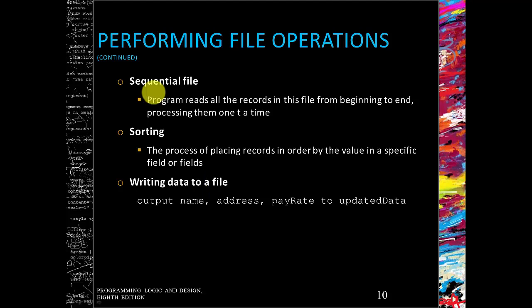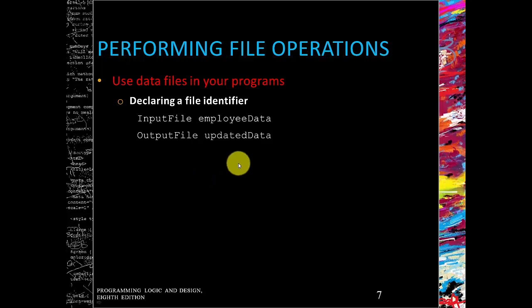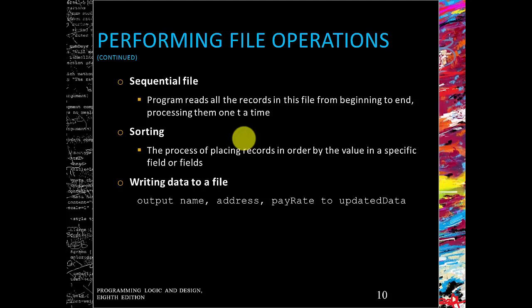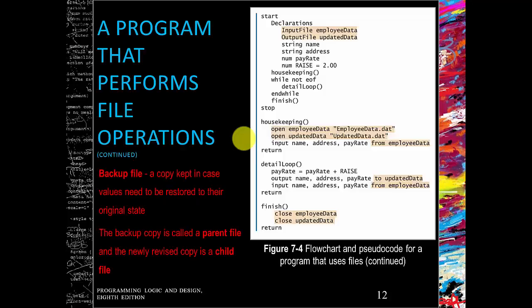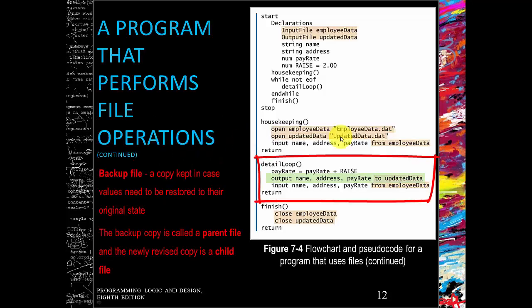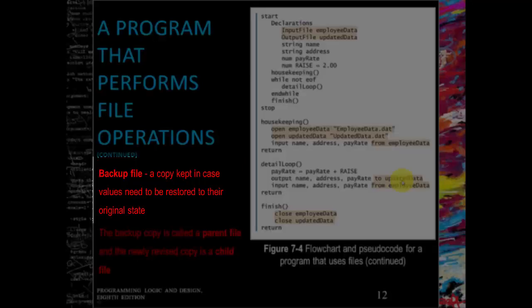If you recall, we declared the identifier right at the beginning, our updated data. So we're saving all the information which we have just updated to our updated data. Why not just update it to the original employee data? Well, simply because it is our original. It is basically our backup file. So we have outputted our name, address, pay rate to our updated file, and the original is our backup. It's a copy kept in case values need to be restored to the original state.